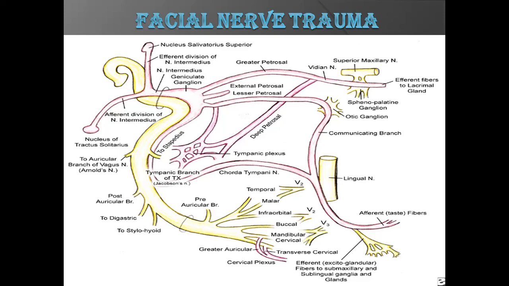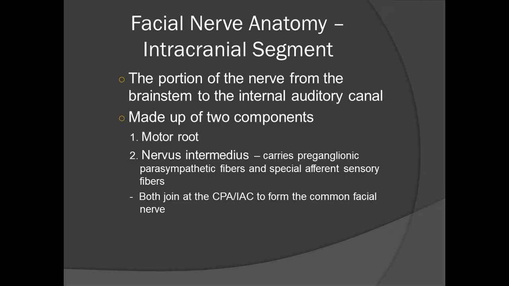Facial nerve is the seventh cranial nerve of the 12 cranial nerves. A brief description of its anatomy. It has an intracranial segment, the portion of the nerve from the brainstem to the internal acoustic canal. It is made up of two components, the motor root and the nervus intermedius. The nervus intermedius carries preganglionic parasympathetic fibers and special efferent sensory fibers.